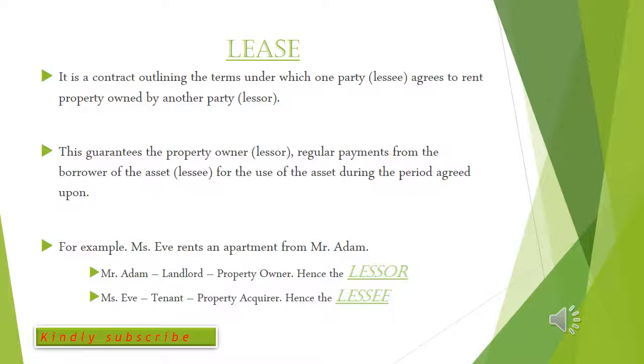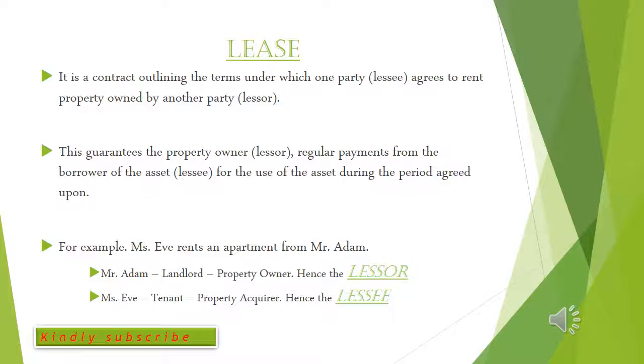In other words, assuming I try to borrow your car for 3 days and you agree with me that I need to pay you $2 every day for the next 3 days. The payment of $2 for the next 3 days is what we term as a regular payment. After which, the 3 days period at which I use the asset is what we term as a period agreed upon. So now somebody may wonder, who is a lessor, who is a lessee?